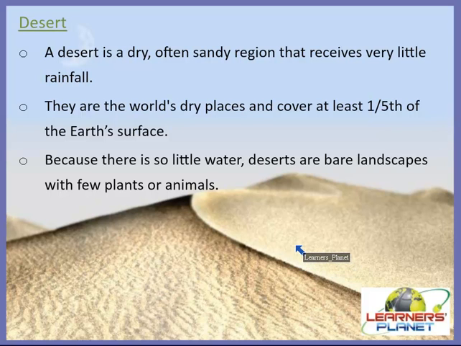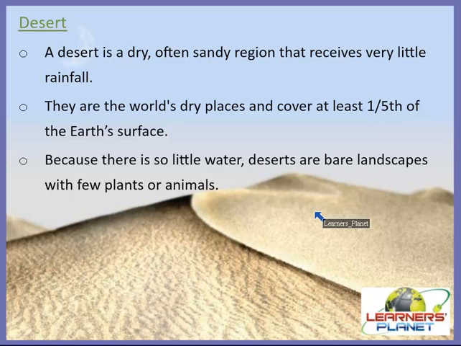In comparison with other regions, a desert receives very little rainfall, and that is why it is considered one of the world's dry places, and deserts cover at least 1/5 of the Earth's surface. And because of having no water or receiving little water, deserts are bare landscapes with few plants or animals.